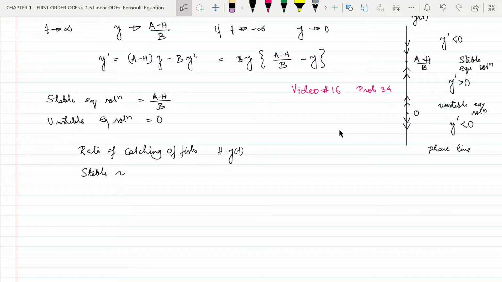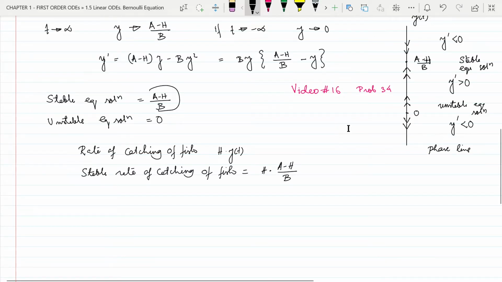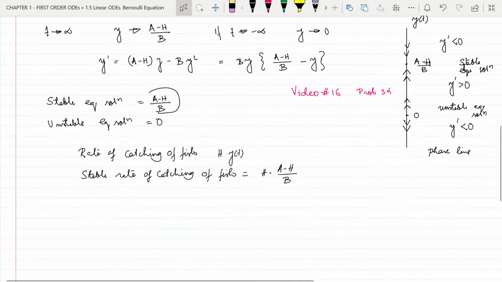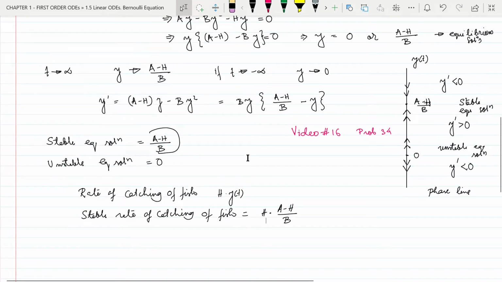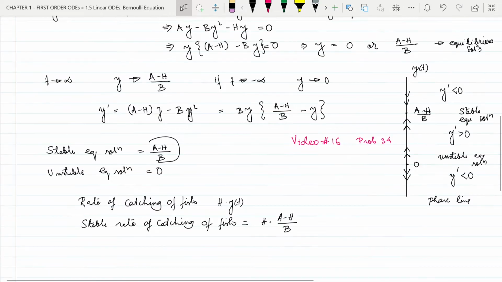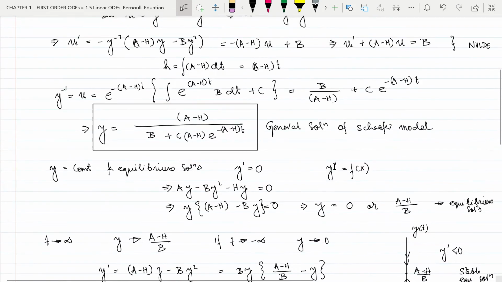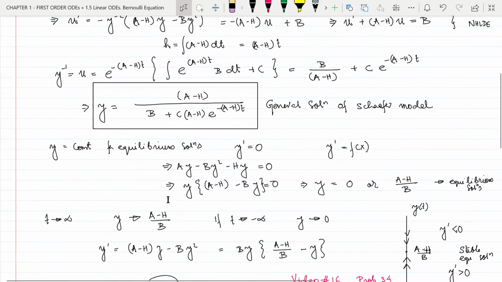So the stable rate of catching of fish equals h multiplied by this y value, which is a minus h divided by b. And why is it called equilibrium harvest or sustainable yield? Because we can see that corresponding to this rate of catching of fish, the solution to the Schaefer model is a constant. Because it is an equilibrium solution, that means the solution is a constant solution.